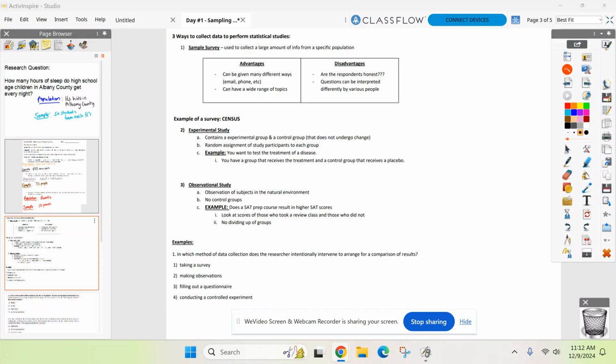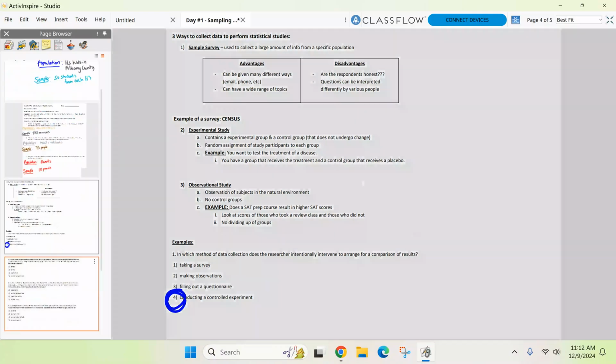Okay, so let's see what we got here, because this is not as easy as it looks. I wish it was. So which method of data collection intentionally intervenes to arrange for comparison of results? So I intentionally came in and said, all right, here are my 2 groups. So what did we call that? That's conducting a controlled experiment. Correct. So that's conducting a controlled experiment right there, when I come in and I select the groups.